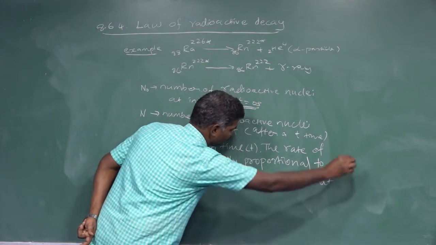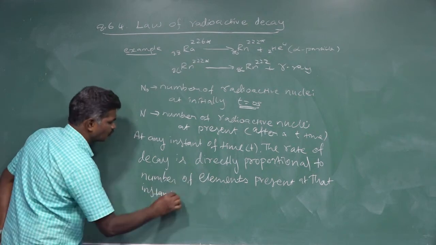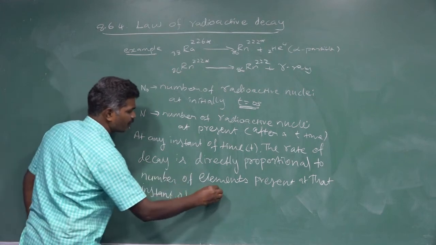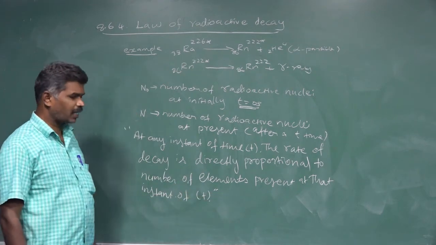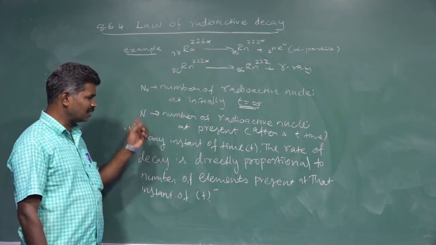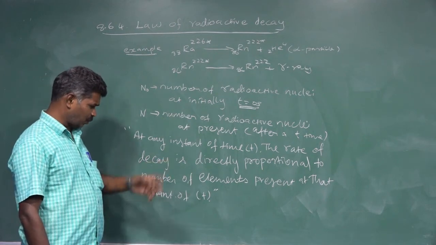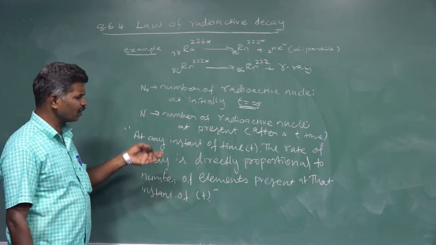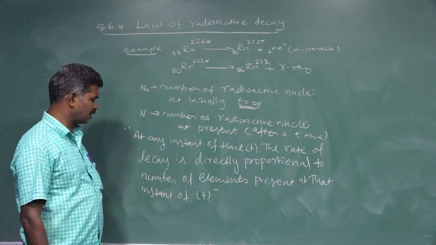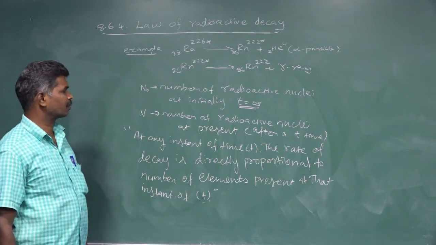That instant of time is taken as t. This is the law of radioactive decay. At any instant of time t, the rate of decay is directly proportional to the number of atoms present at that instant of time.